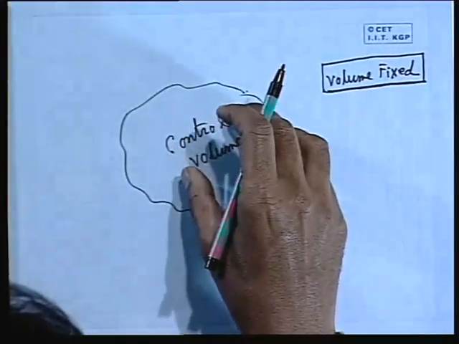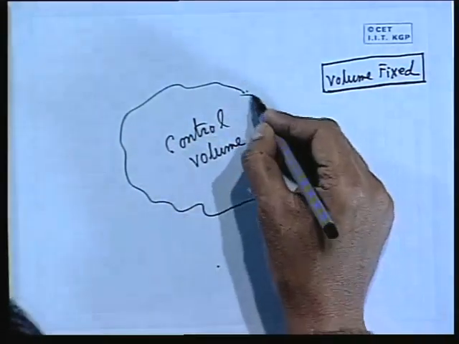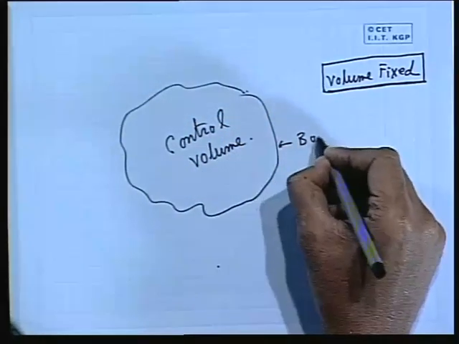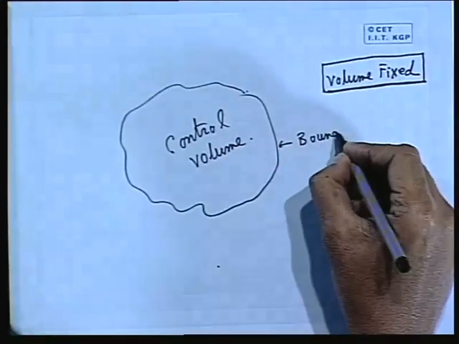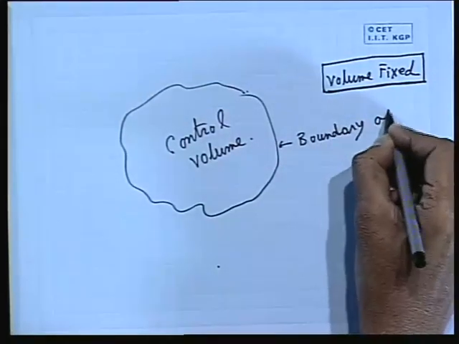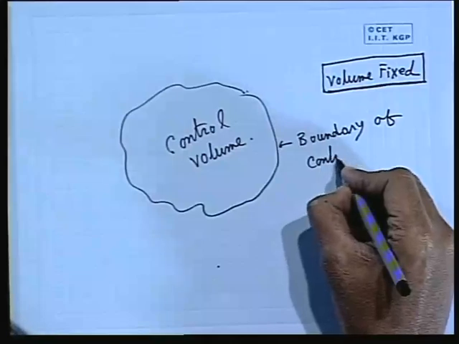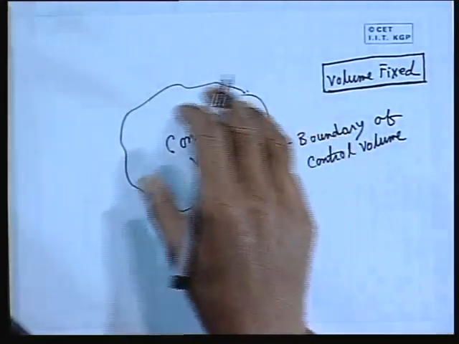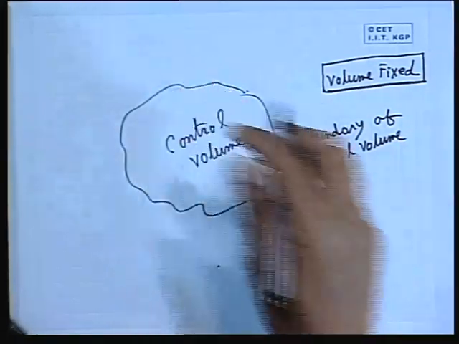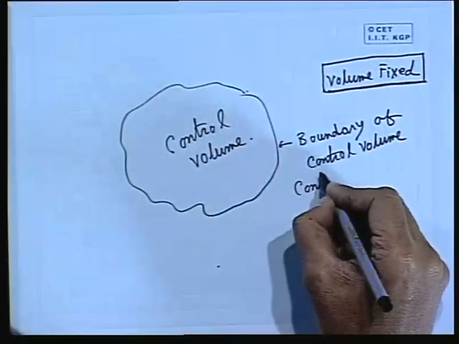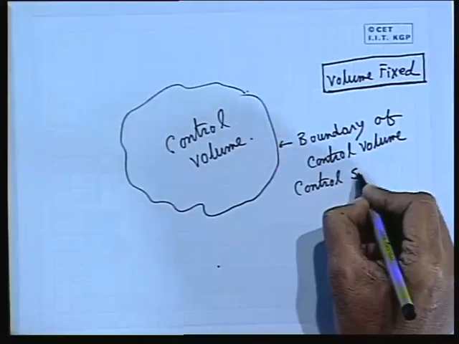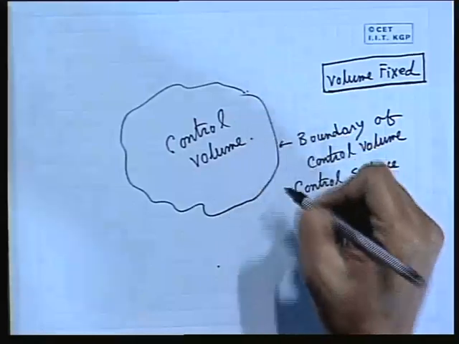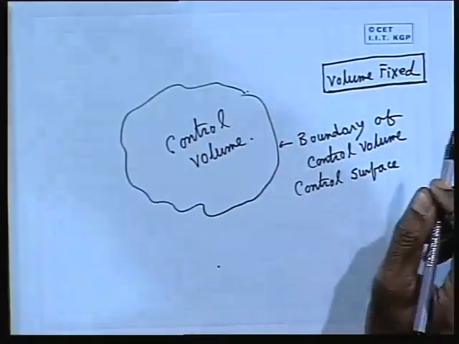Usually you define control volume in that way, that it is a region in space which is bounded by a certain boundary of control volume, which includes some quantity of matter within it, and this is known as control surface. These are the terminology. Control surface. That means the boundary of the control volume is known as control surface.